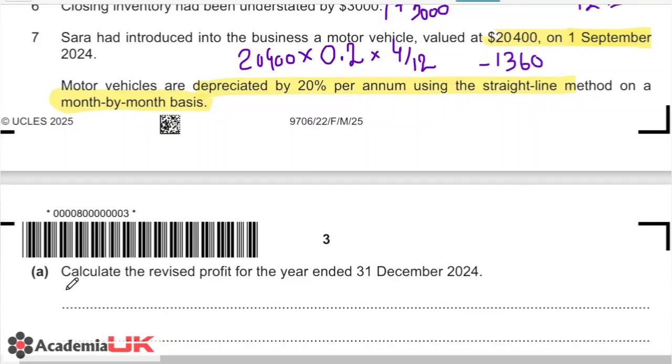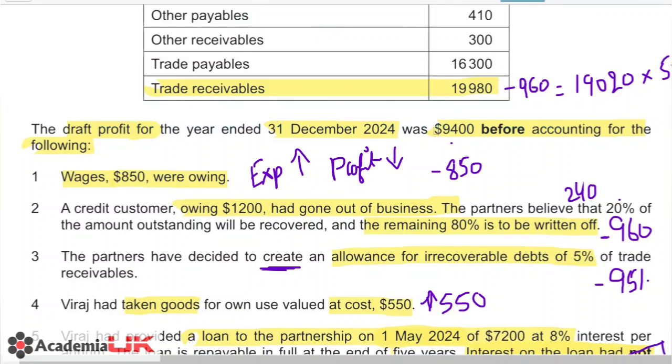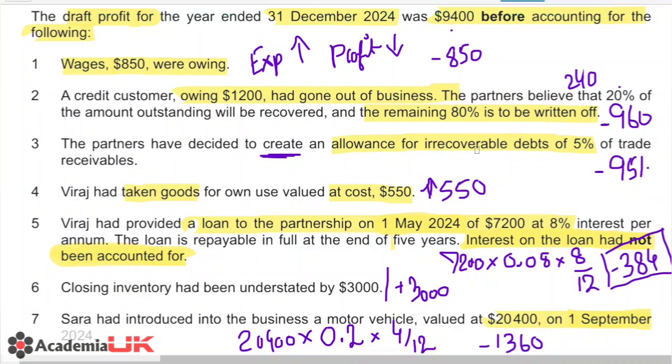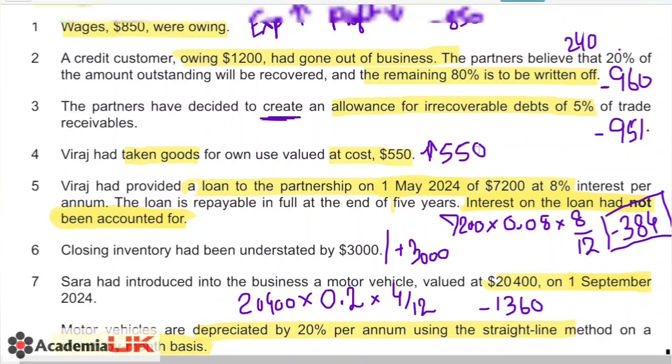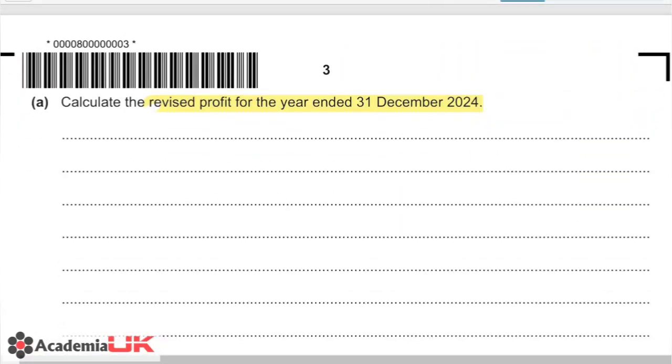So the very first requirement is to calculate the revised profit for the year ended 31st December 2024. So our revised profit will simply start with this 9400, and we will make all these additions and deductions that we have done, and hopefully that will give us the revised profit.